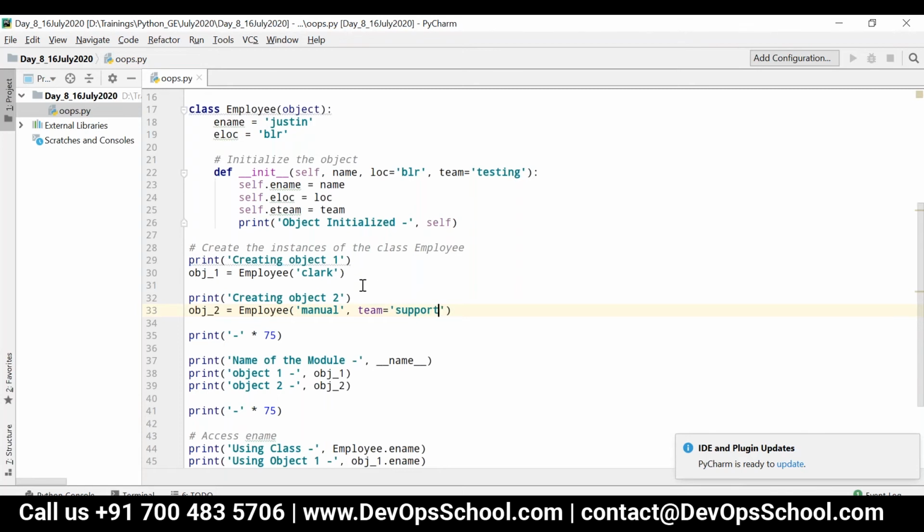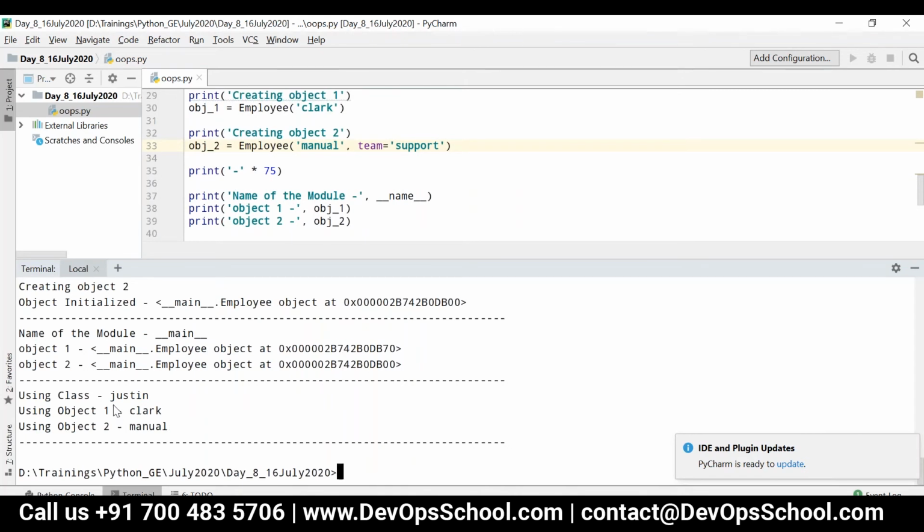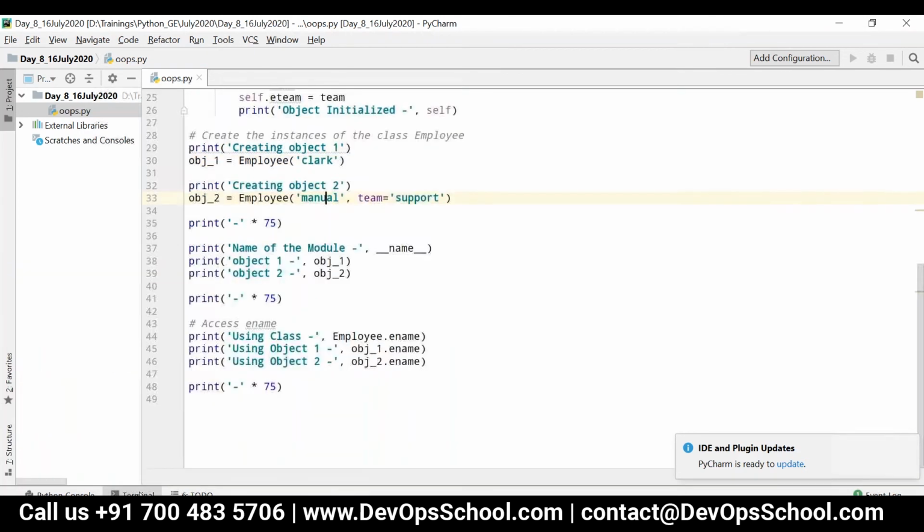Now what will happen in this case? Class name dot ename gives you Justin. obj1 dot ename gives you Clark, and obj2 dot ename gives you Manuel. So now we have differentiated each and every object that we are going to create. All right. Any questions?